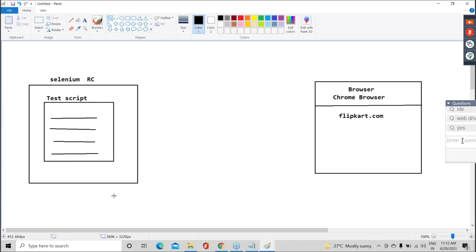Now guys, you tell me, does this script need to communicate with a browser or not? Our code, our script needs to interact with a browser. And the browser needs to interact with Flipkart. Are you understanding? Okay, fine.